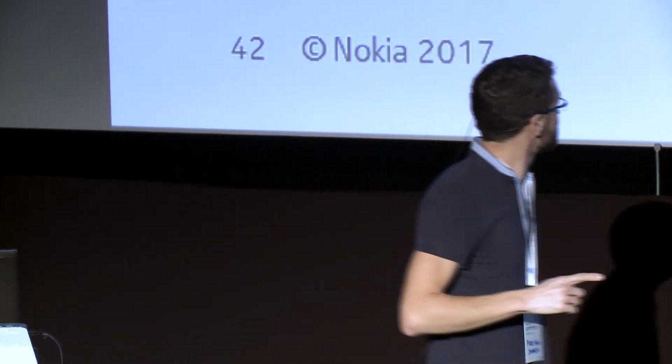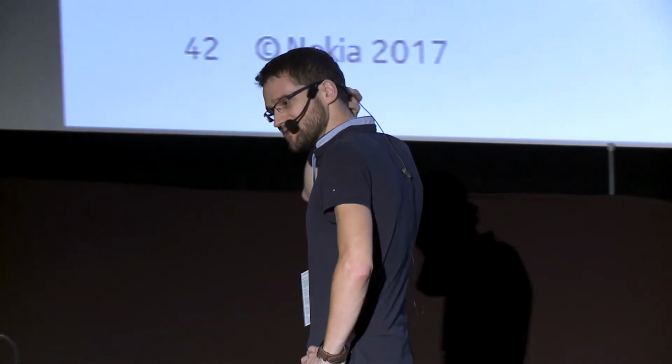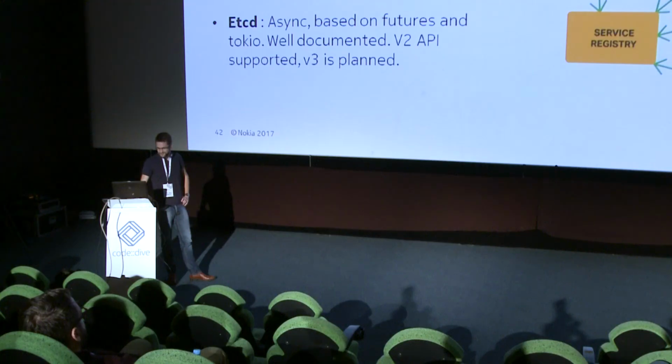Etcd has the peculiarity that this one is based on asynchronous Rust, so it's using the Tokio library. Well, I'm not very familiar yet with this asynchronous code, and I must admit that I find it a bit painful to use today, so I hope it will improve a bit later. So my personal view would be to go to Zookeeper, maybe. Thank you.